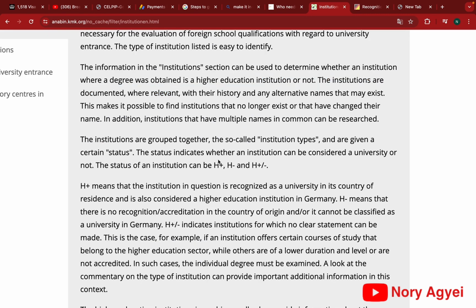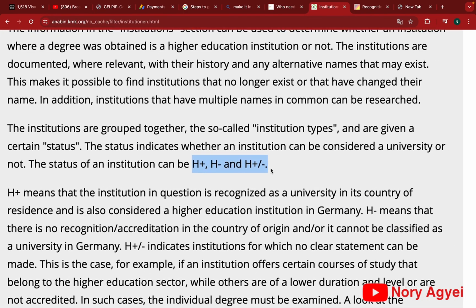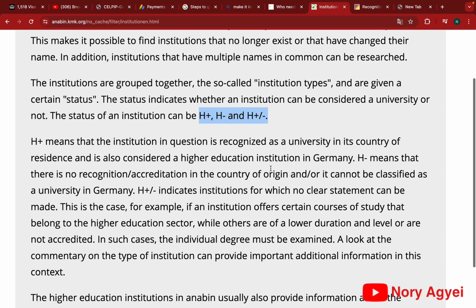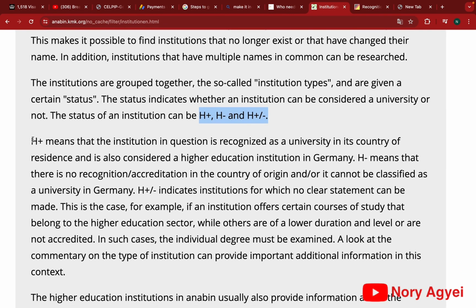Now the next part is going to explain the results. So when you check your institutions, you see that some of the status has H plus, H minus, and H plus and minus. Now, what does it mean to have an H plus? If you have an H plus, it simply means that your institution or your university is recognized in Germany.